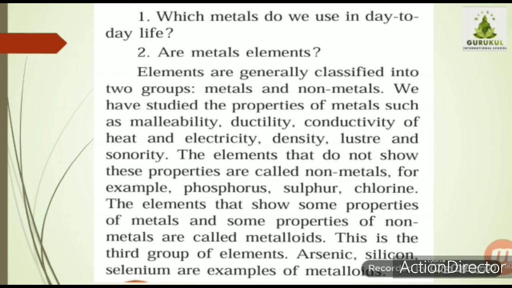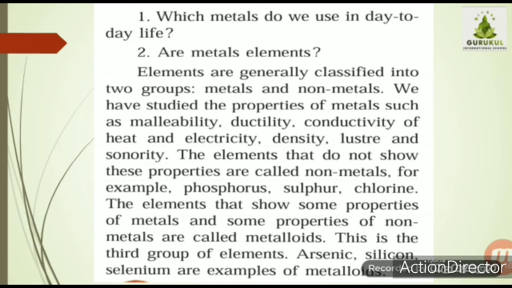Malleability means we can spread the metals into metallic sheets, or we can prepare sheets from the metals. The next property is ductility. Ductility means we can make thin wires of the metals.